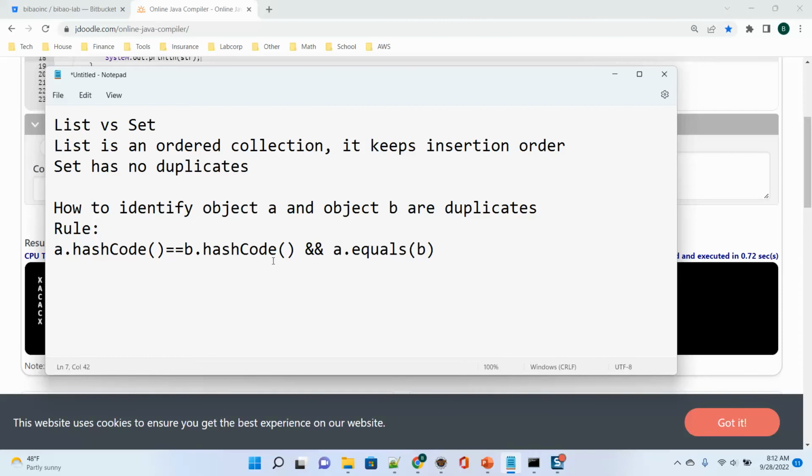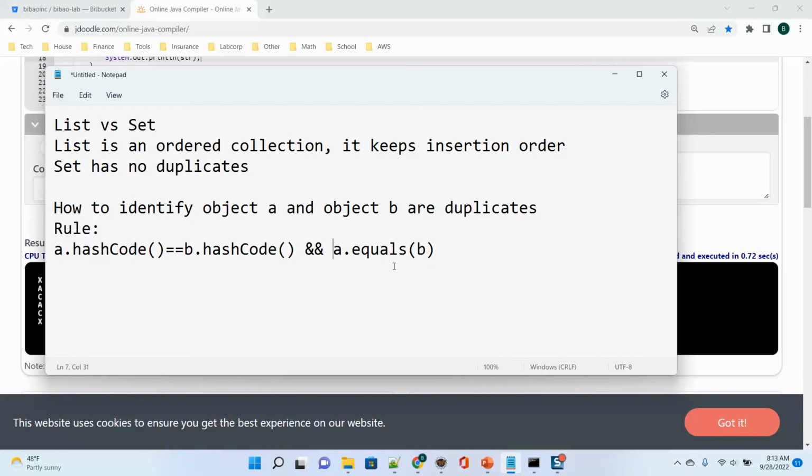First, we compare the hash code. Last time we talked about the reference, right? The hash code returns the integer value of the address. So if they have the same address, they should have the same value. First they check the address, then they check the value. It's first compare hash code, then compare equals.